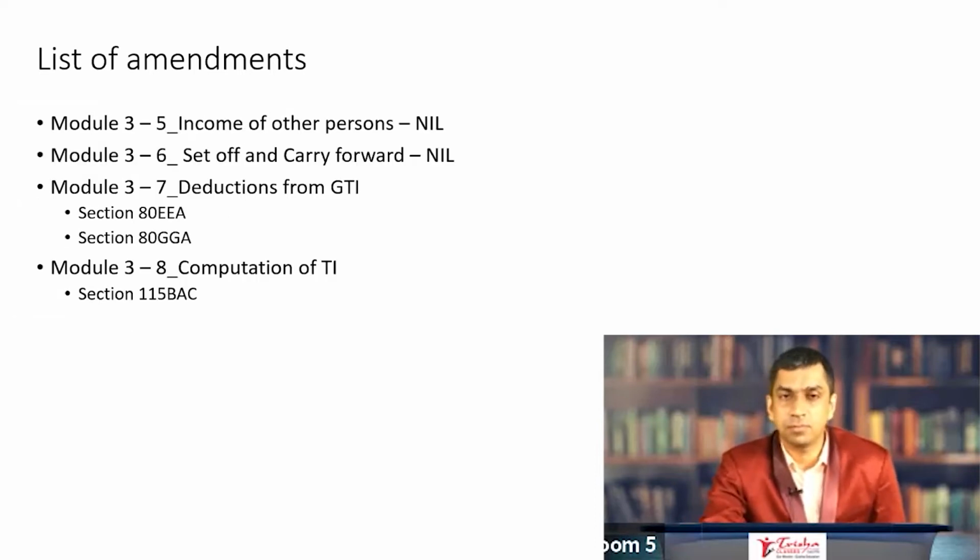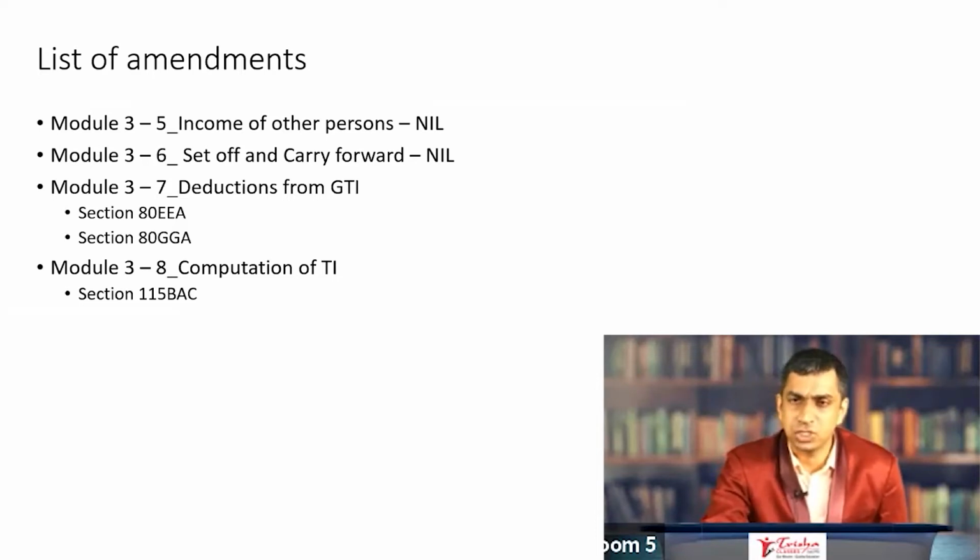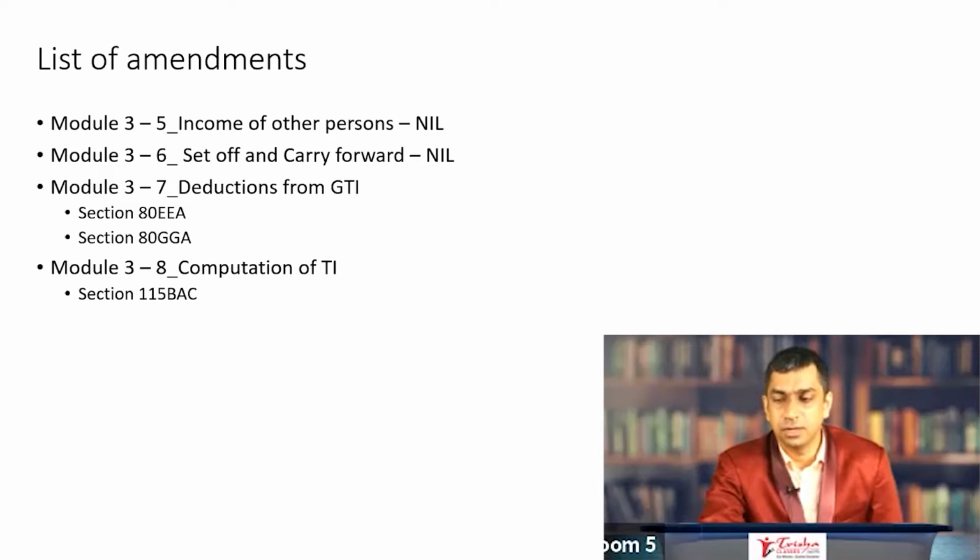Then you have income of other persons, clubbing provisions, no changes. Set off and carry forward of losses, no changes. Deductions from gross total income, two minor changes there, and then the big one, section 115BAC. A lot of noise is made of this particular section, and I'm willing to bet that this particular section would be asked most likely multiple times at the CA intermediate level.